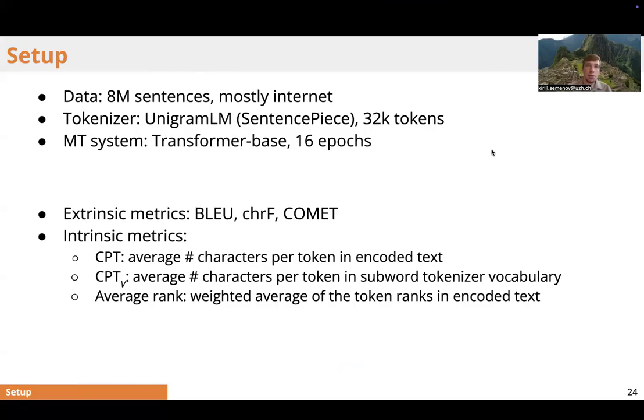We are also interested in both extrinsic and intrinsic evaluation. For the extrinsic one, we are using the standard metrics like BLEU, chrF, and COMET. And for intrinsic ones, we measure the number of characters per token, which shows the optimality in terms of the granularity of tokenization of the encoded token length. We apply it both to the encoded texts and to the unique tokenizer vocabulary items, subword tokenizer vocabulary items. Another metric that we use is the average rank, which shows how uniformly the frequencies of unique tokens are distributed in the encoded text.